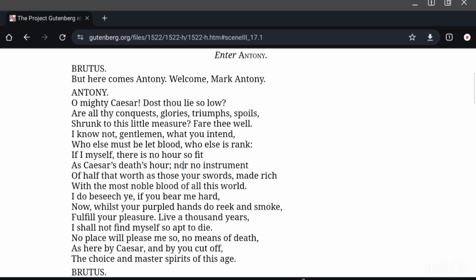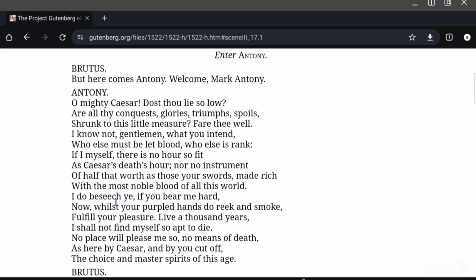Caesar has died, the great Caesar has died, nor no instrument of half that worth as those your swords. So your swords, which still have Caesar's blood running through them, those are the most appropriate weapons to kill me, made rich with the most noble blood of all this world, the blood of Caesar.